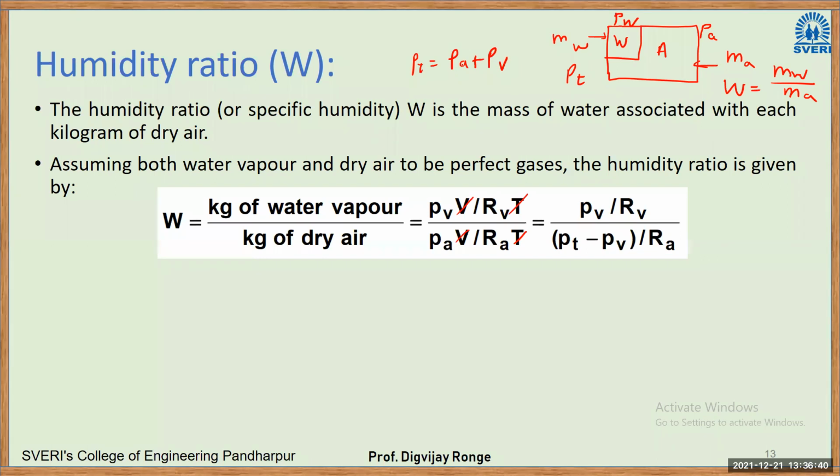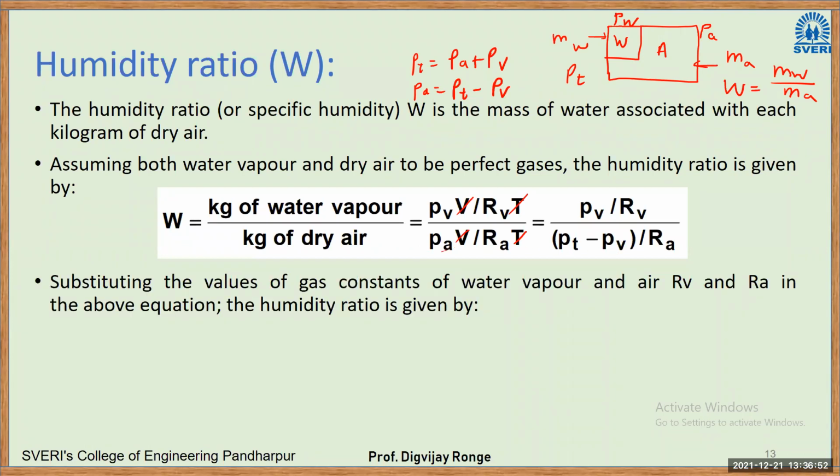If you want to replace Pa, Pa will be equal to total pressure minus partial pressure of water vapor. So here Pa is replaced by total pressure minus partial pressure of water vapor. And if you put the values of the gas constant of water vapor, that is 433, and the gas constant for air, that is 287, you will get an equation like this.